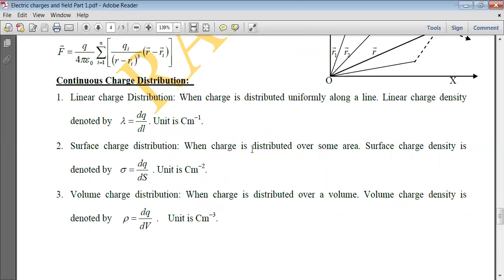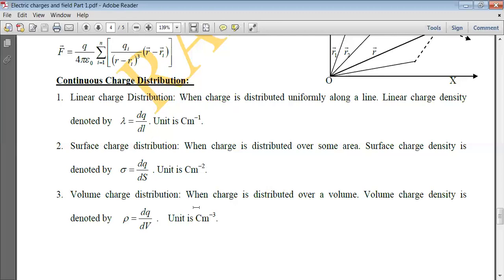If the charge is uniformly distributed on an area, then such a distribution is called a surface charge distribution, and for that we calculate the surface charge density, which is given by sigma, charge per unit area. In a small area ds, let dq charge be there. So the surface charge density sigma is given by dq upon ds and its unit will be coulomb per meter square.